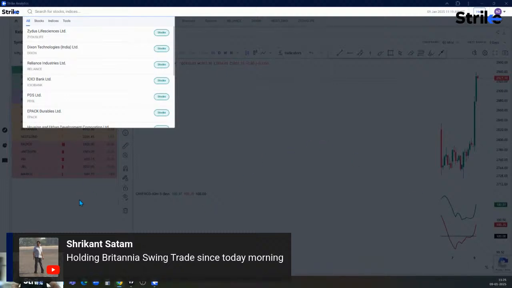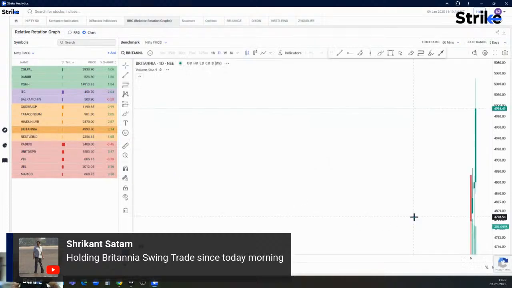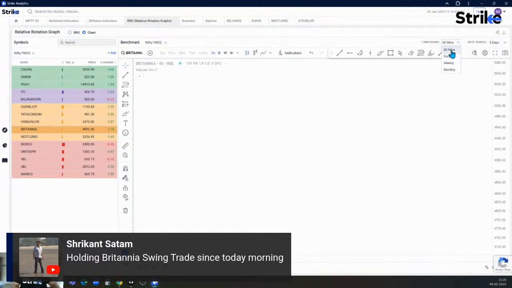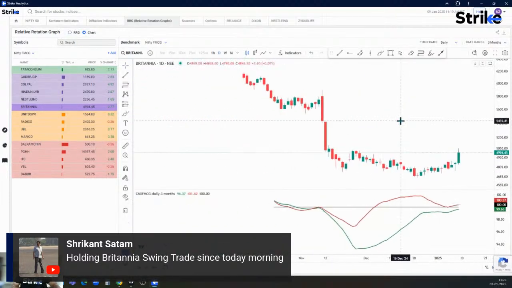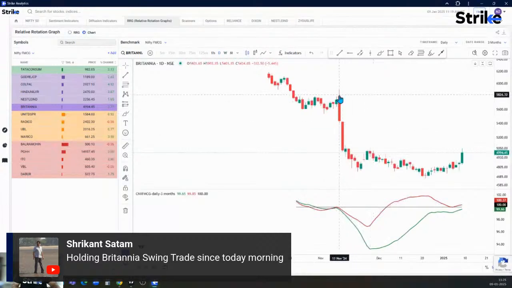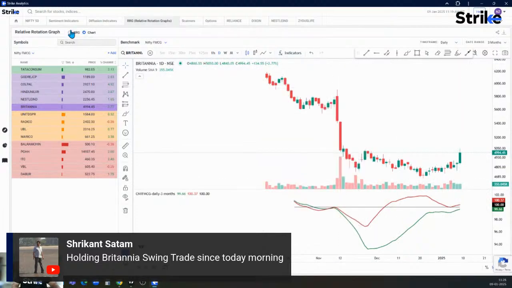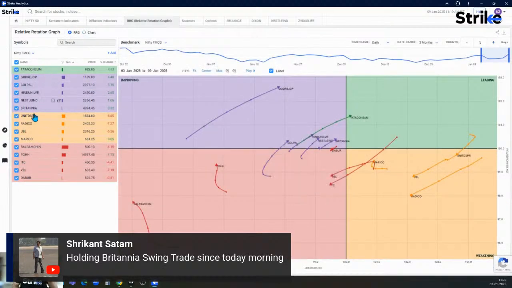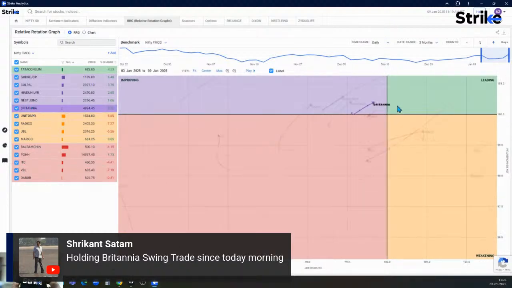Shrikant Satam is asking about Britannia. So where is Britannia? Britannia again over here is in the weakening quadrant. We look at the daily time frame chart instead of 60-minute. That's the daily chart of Britannia after a nice correction that had gone sideways, and now there is some pickup. Do we have volumes here? Not so significant volumes, but let's look at the RRG. Britannia is moving towards the leading quadrant.